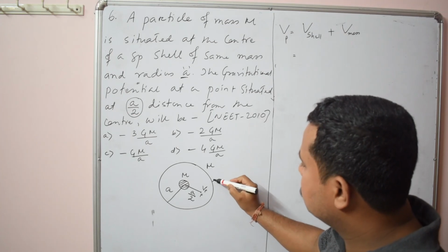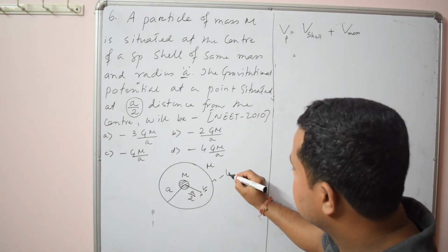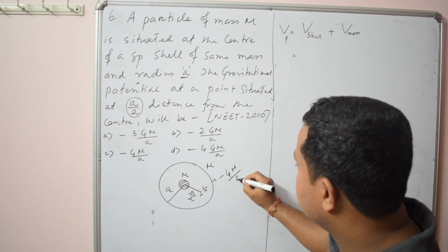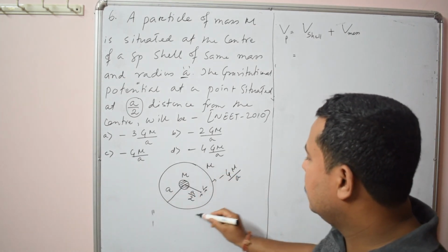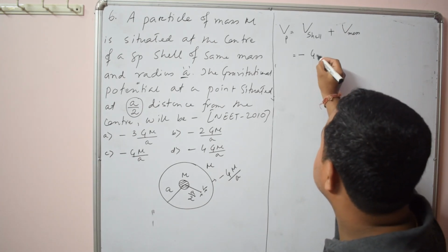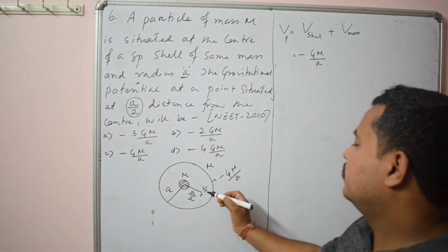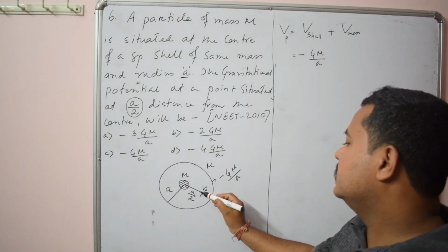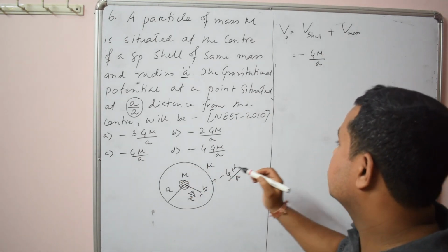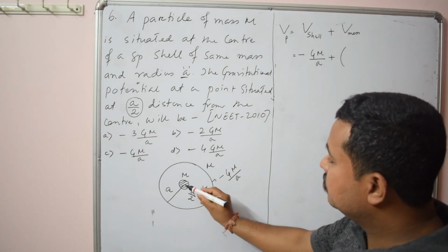The value on the surface of the shell, its mass is m and radius is a, is minus GM by a. So this is the value of potential at a point inside the shell. You remember that potential at a point inside the shell always remains constant and is equal to the value on the surface.